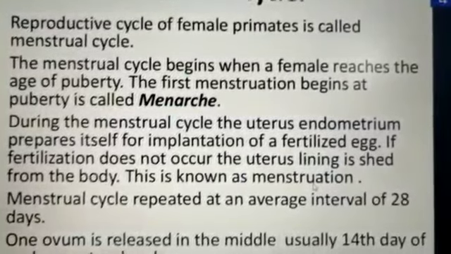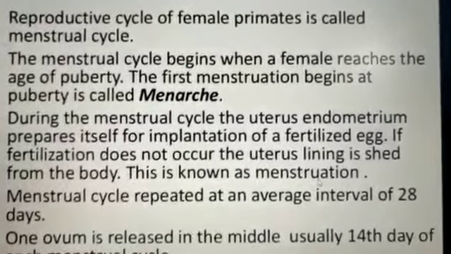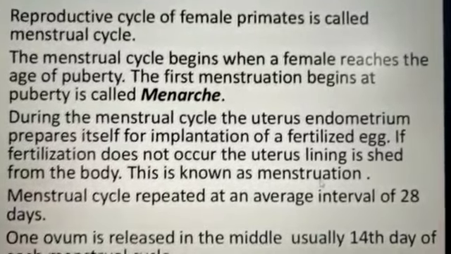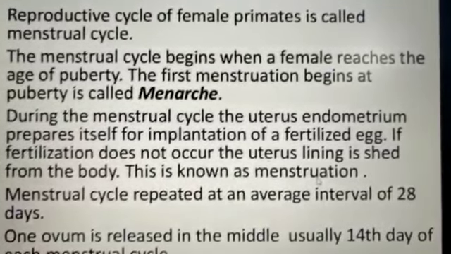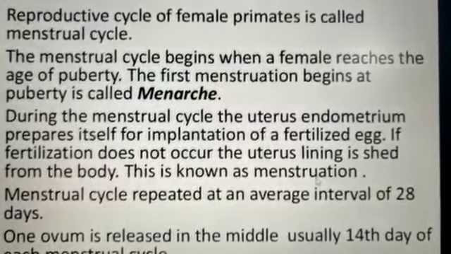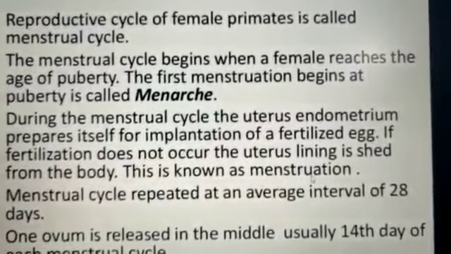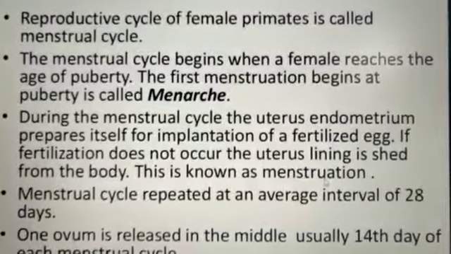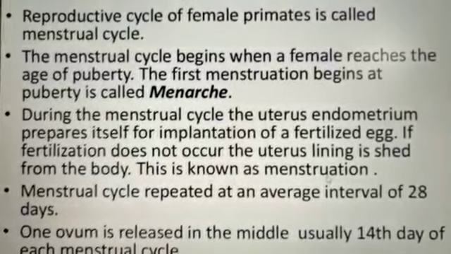The first menstruation at puberty is called menarche, meaning the beginning of the menstruation cycle. During the menstrual cycle, the uterine endometrium, we already studied the 3 layers, endometrium, myometrium and perimetrium, prepares itself for the implantation of a fertilized egg. It means the inner wall of the uterus starts developing and prepares itself to receive the fertilized egg.